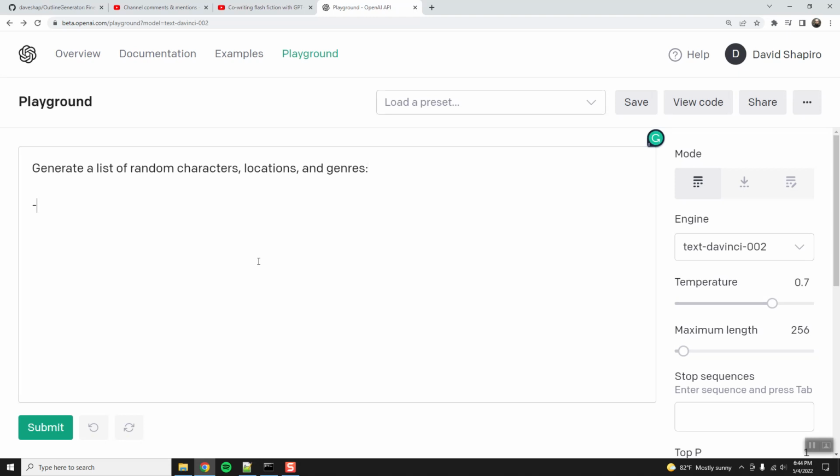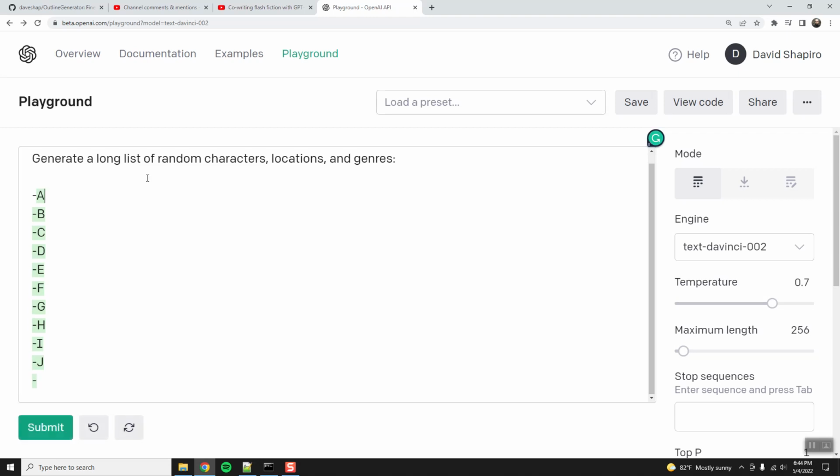So then we'll just do a dash there. Giraffe Lighthouse Comedy. Okay. Well, that's interesting. Let's say long list and see what that does, because a Giraffe Lighthouse Comedy, that's not helpful.